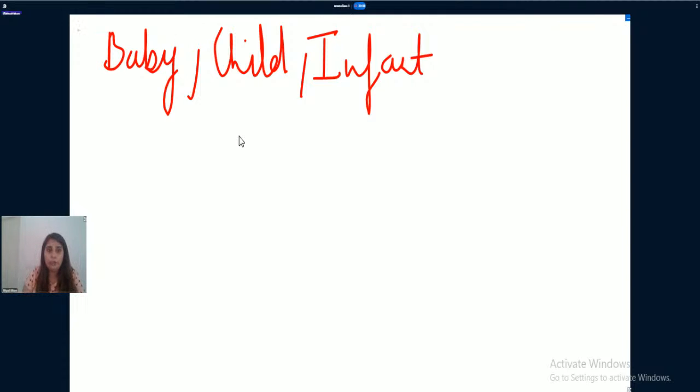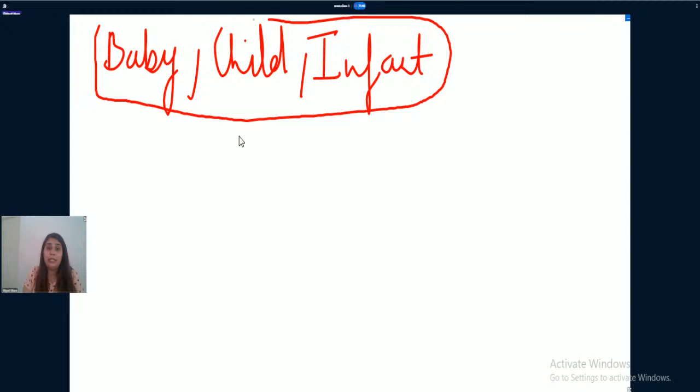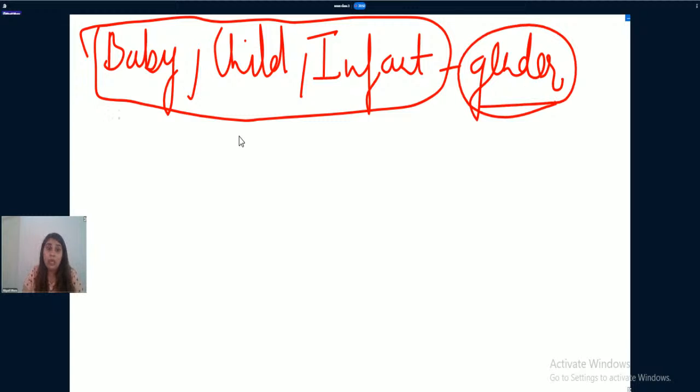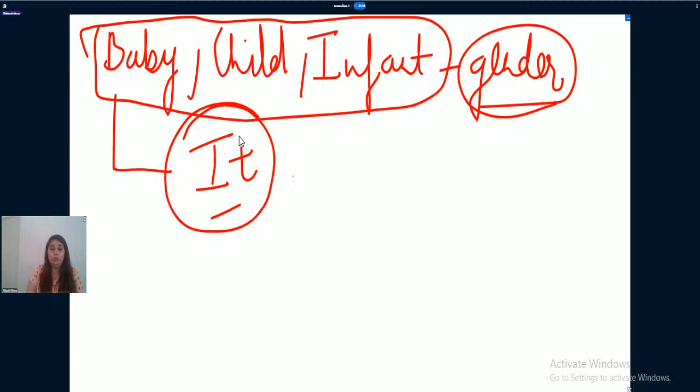Now you need to remember, until or unless the gender is specified with these words, you are going to use "it" with all these words.